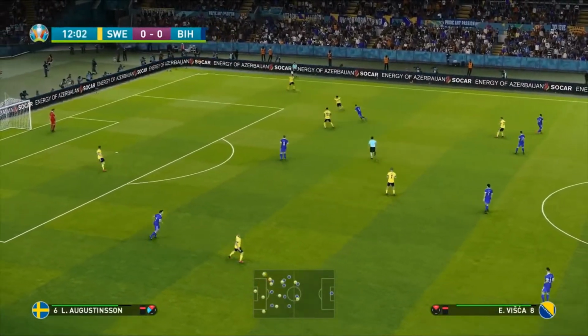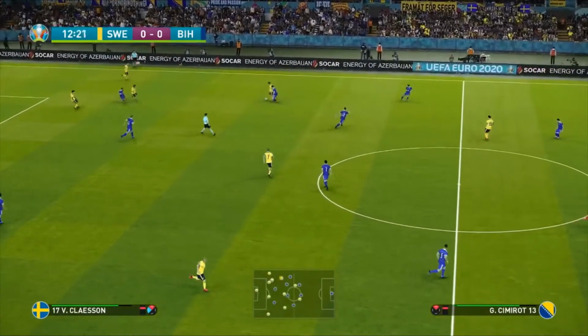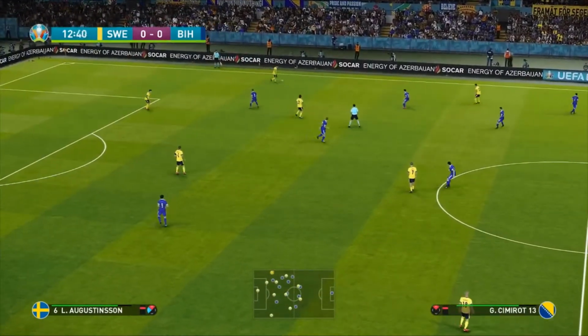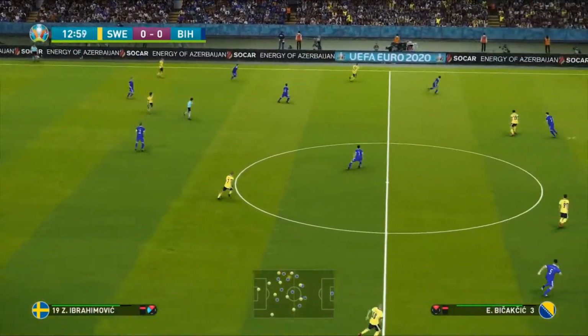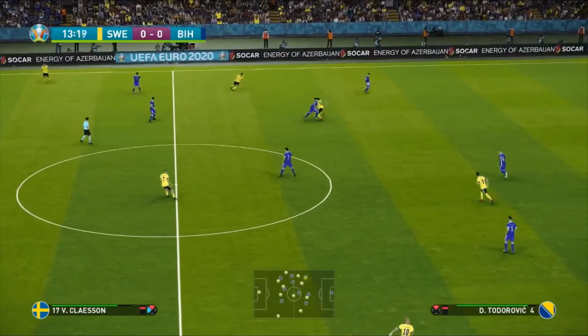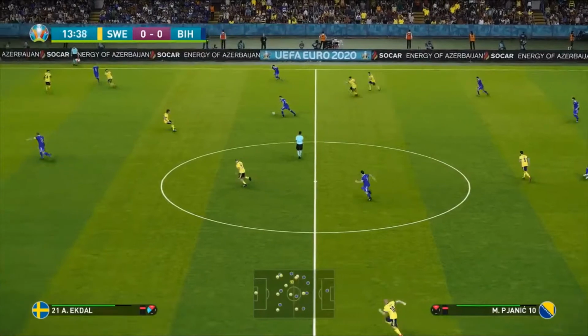Well, it should really realistically be 1-1 in this game already. Ibrahimovic missing a great opportunity. Dzeko now missing an opportunity of his own. We've had a good start in this one. Very, very lively indeed.